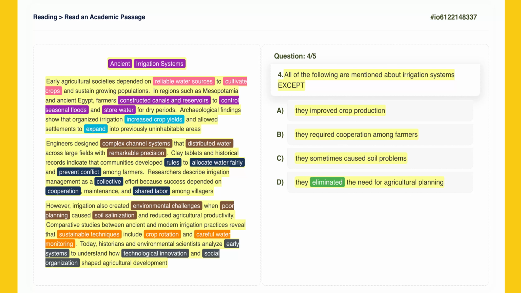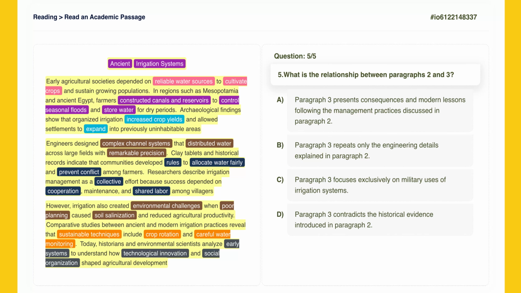Correct. The correct answer is D, because the key expressions in the text directly match this option, while the other choices either provide incomplete information or clearly contradict the passage. Finally, let's look at the fifth question. What is the relationship between paragraphs 2 and 3? This question asks about the relationship between 2 specific paragraphs.